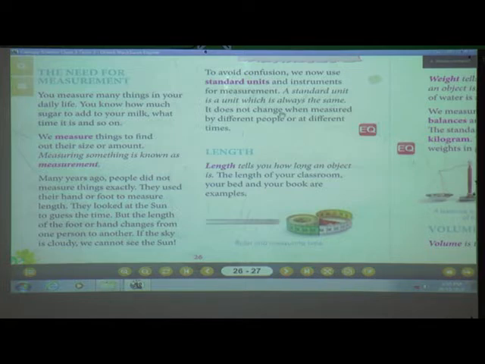But if the sun is not there, they are totally blank about the time. Now see, to avoid this confusion, we now use standard units and instruments for measurement.